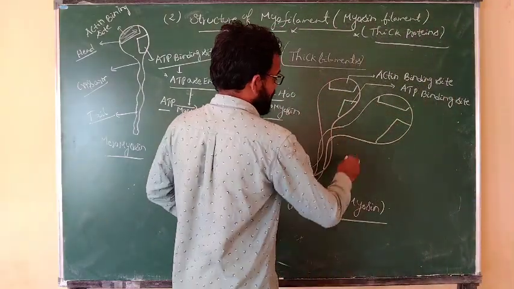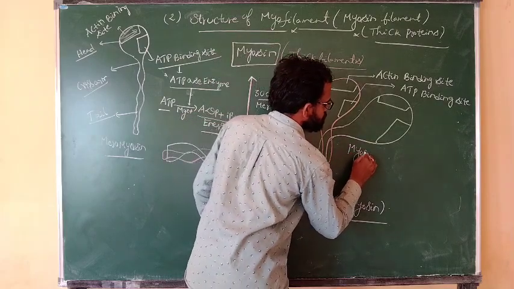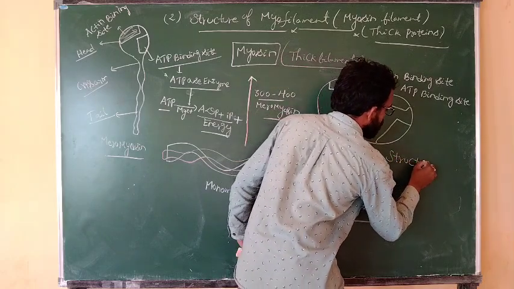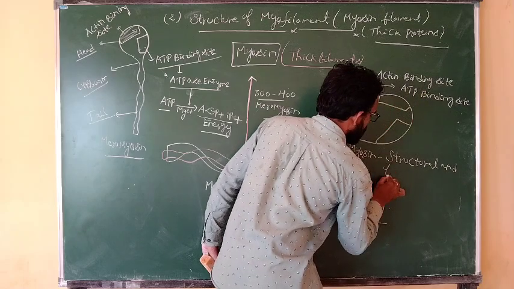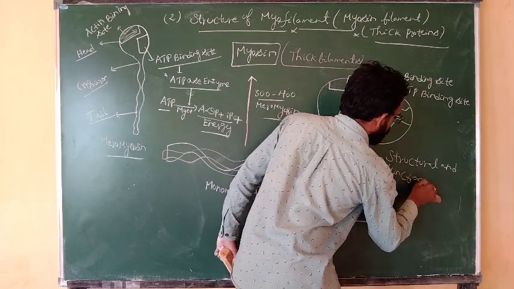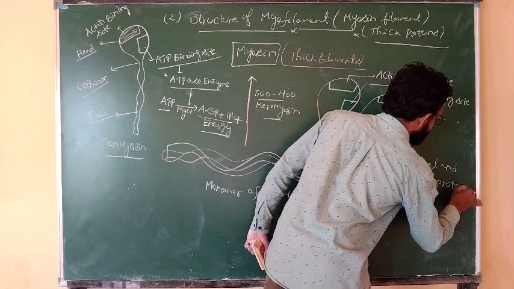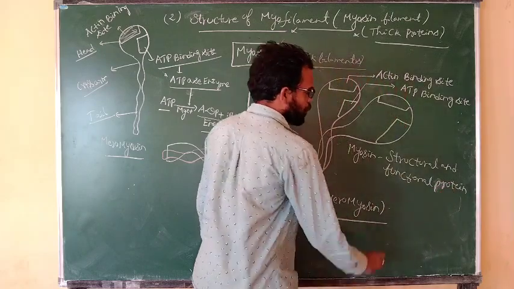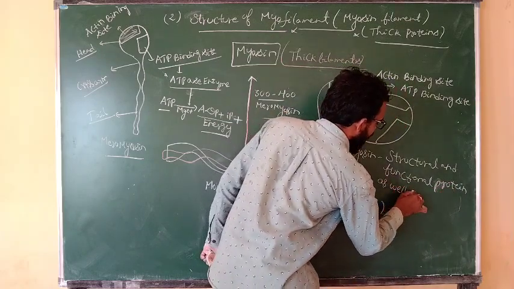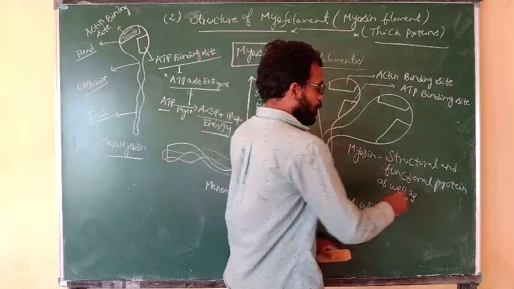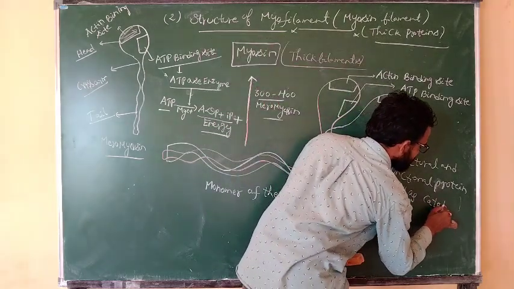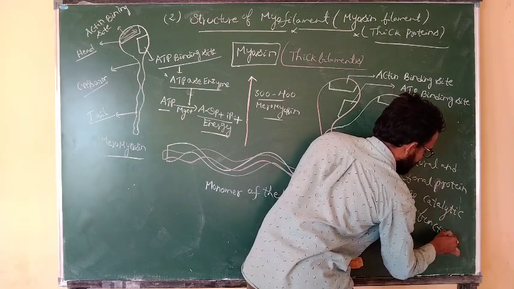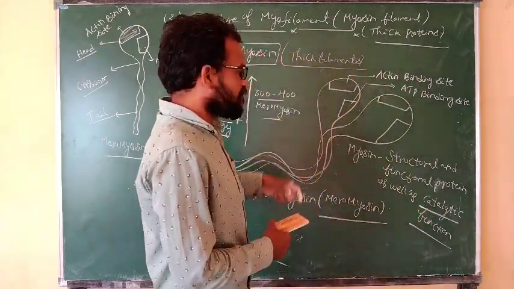It acts as a structural and functional protein, as well as having a catalytic function. It exists in the form of one structure.